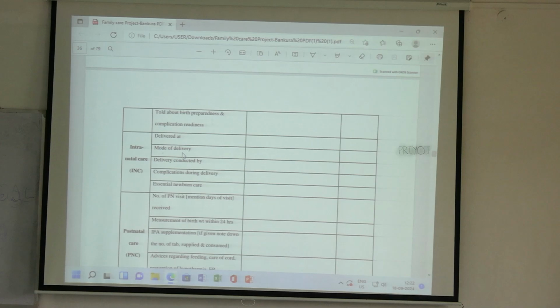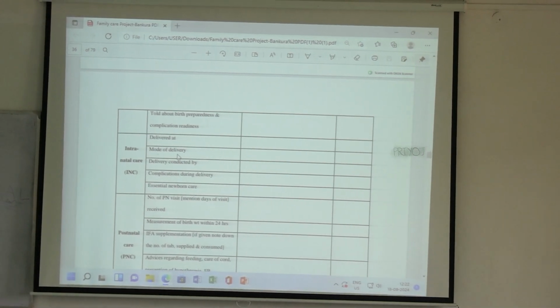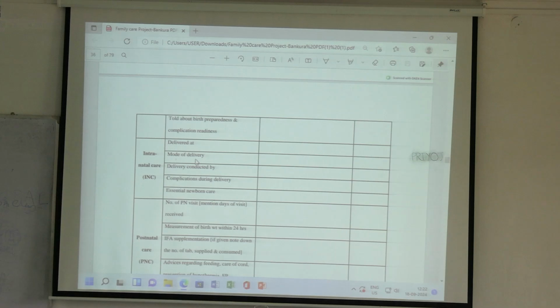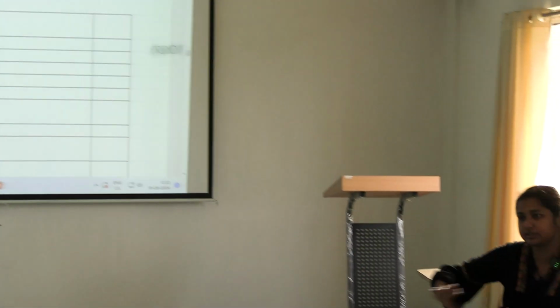It means when the child comes out, what are the newborn care that should be present at each and every, even at the lowest point, that is the PHC where the delivery is done. Some PHCs have delivery, some PHCs don't have delivery services. But wherever there is a delivery service, what are the basic things that should be available for pediatric care or neonatal care? That is the essential newborn care.